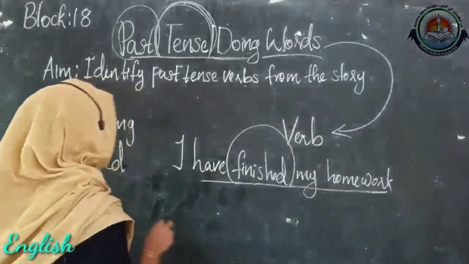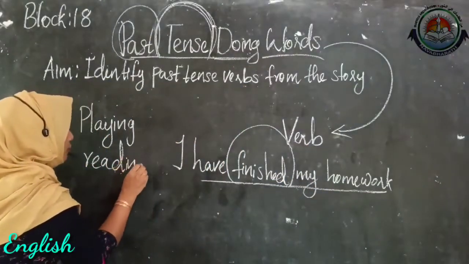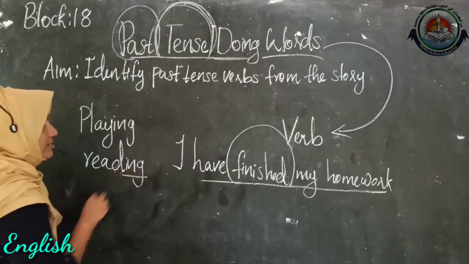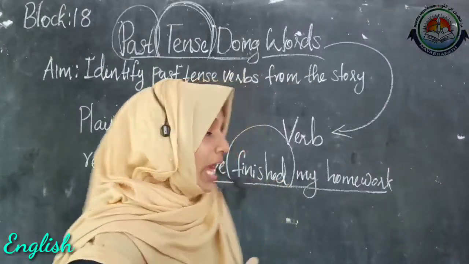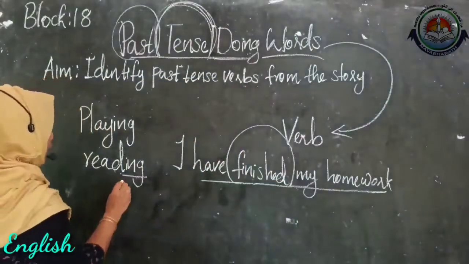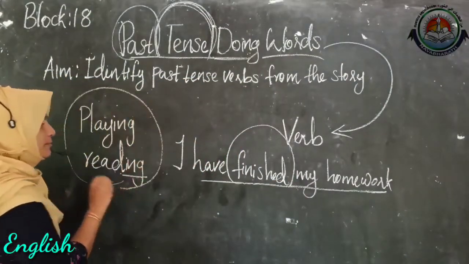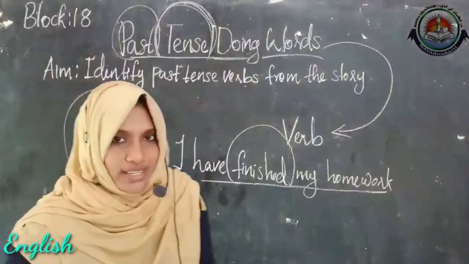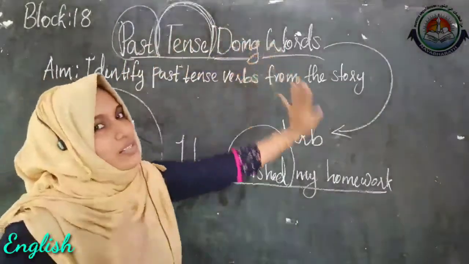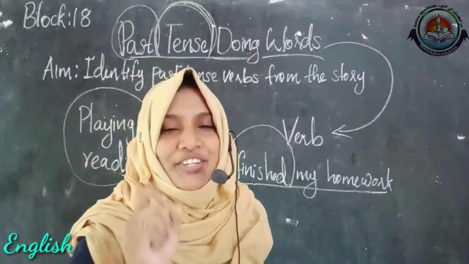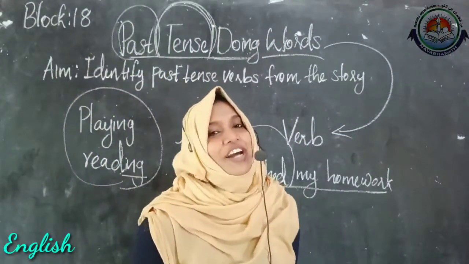Yes, by adding a short word like this, ing. So by adding ing, we can make this present continuous word. But in the case of this past tense doing words, there is a little change that we are going to learn today.